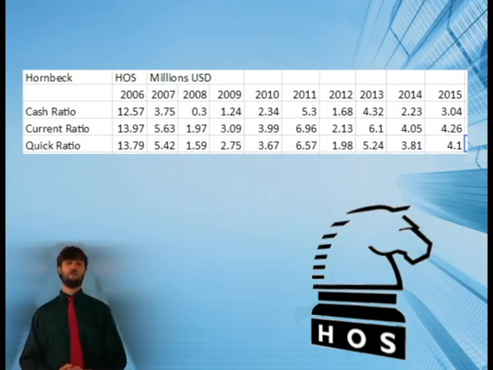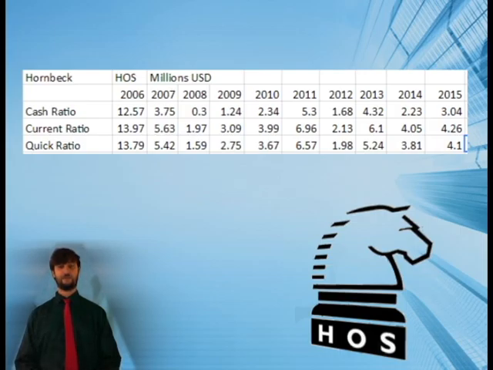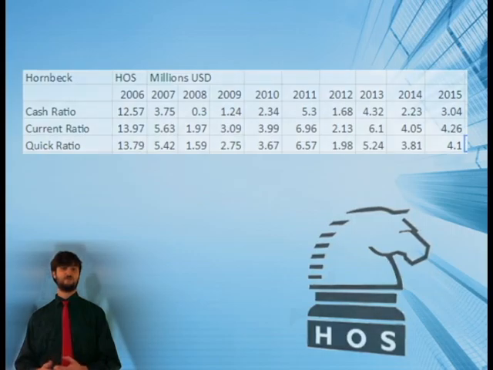We can then look at Hornbeck and see that their cash ratio started out really good at 13 and dropped to about 2. And then we see that their current ratio also started really good at 13 and dropped to around 4. And then we see that their quick ratio started at 4 and dropped down to 1. This can be due to various things, such as needing to have items shipped and whatnot.